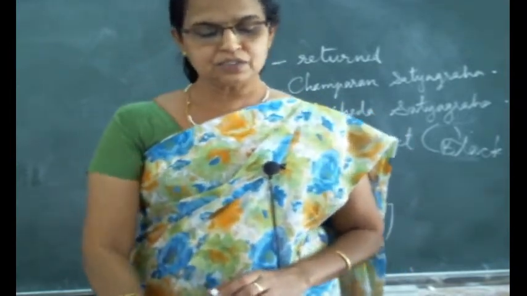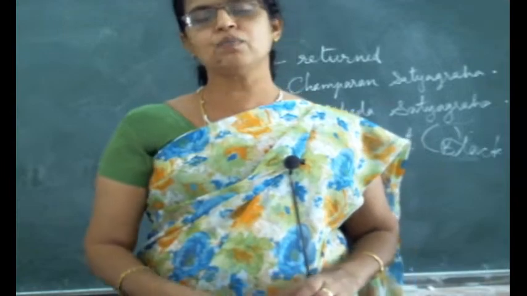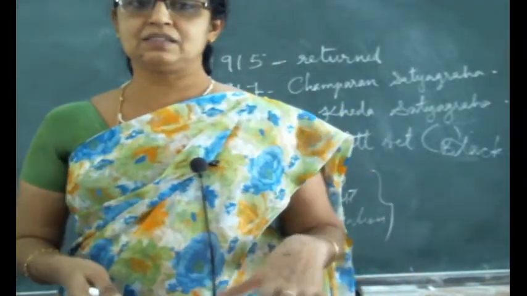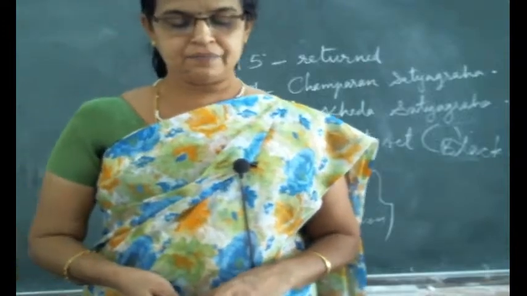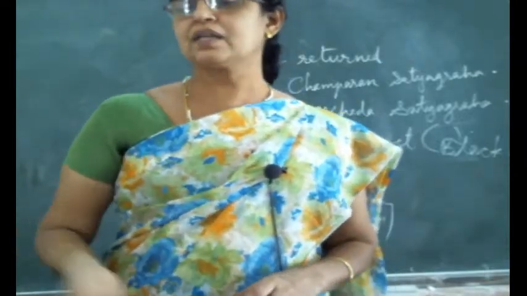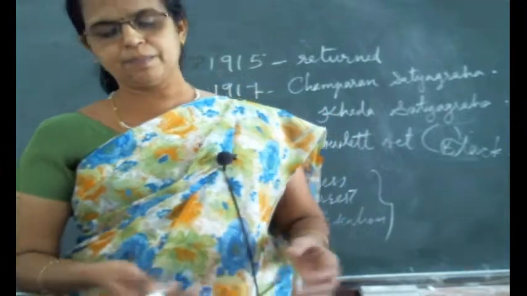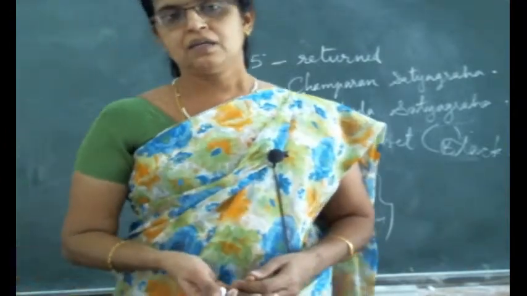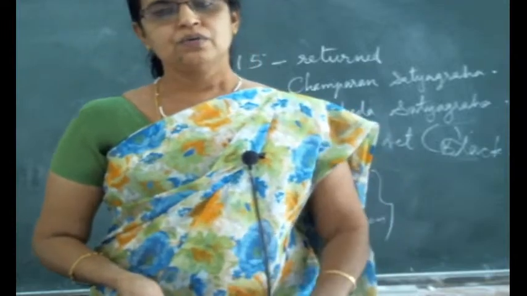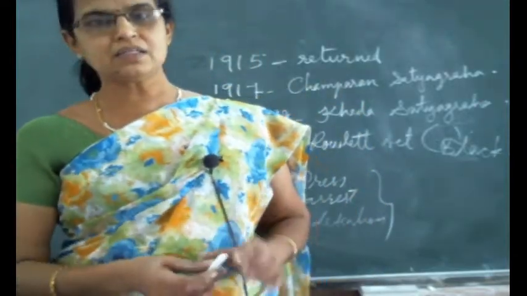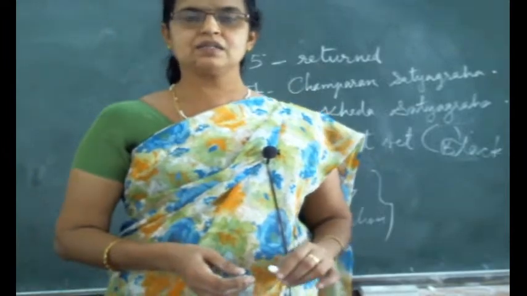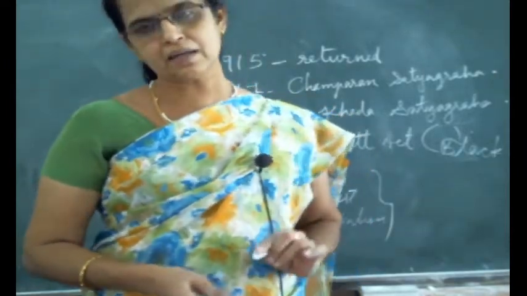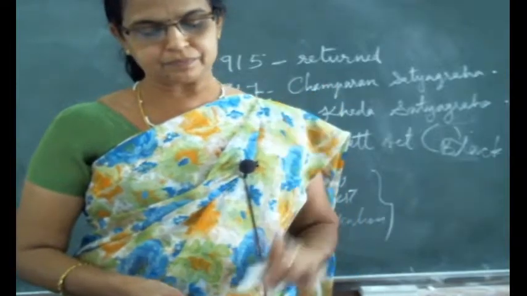The Britishers resorted to suppression to curb this movement. So in cities and other areas, the people held rallies, processions and other protest activities, but the Britishers were trying to stop and curb these protest activities. Okay, this is the Rowlatt Act. What was the Rowlatt Act, why it is called the Black Act, who called it the Black Act, all these things are to be learned.